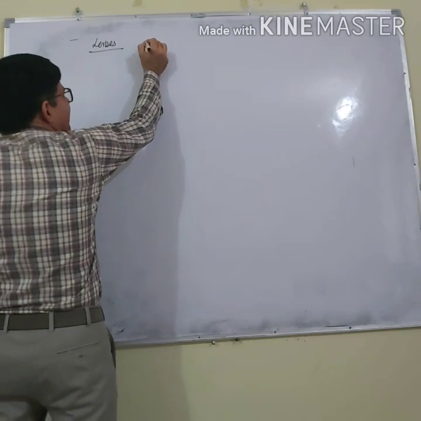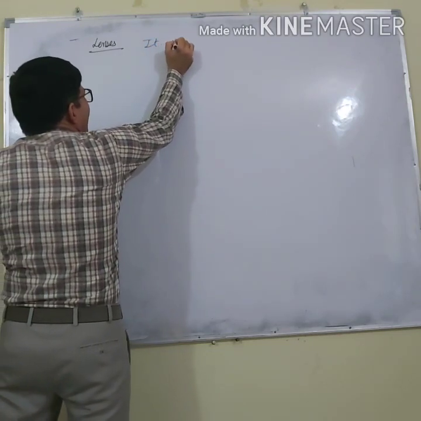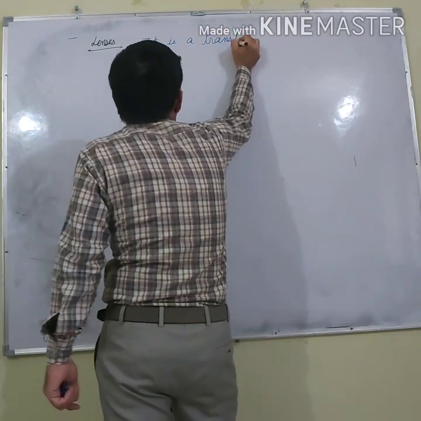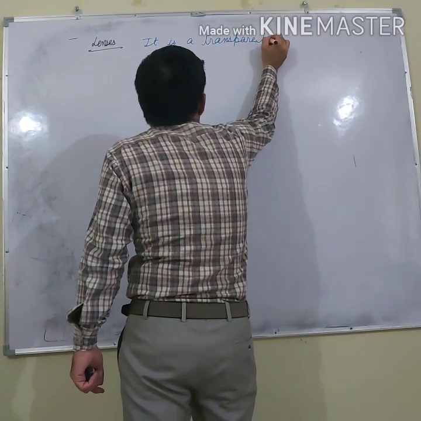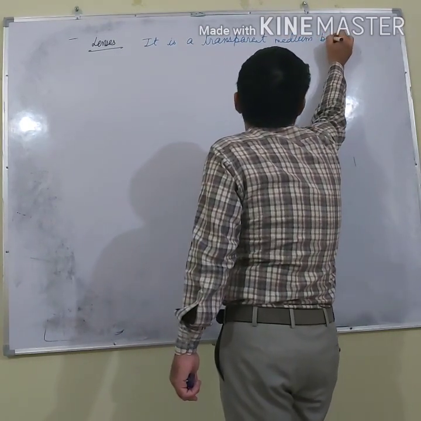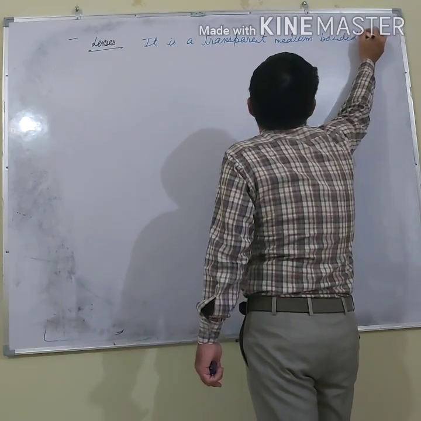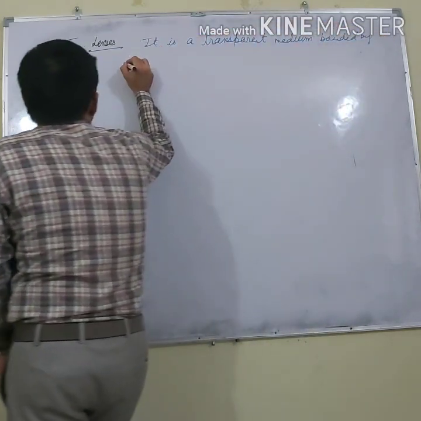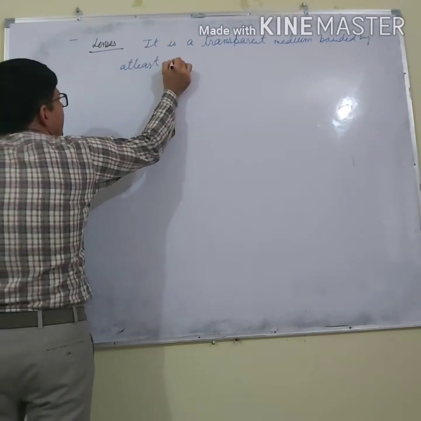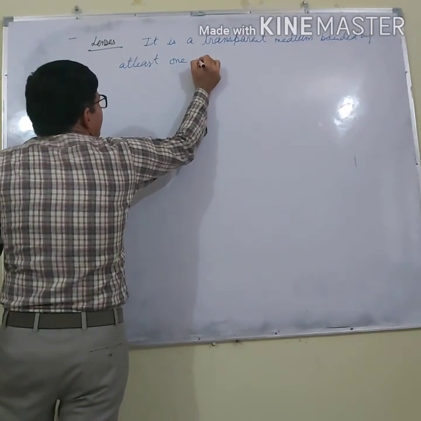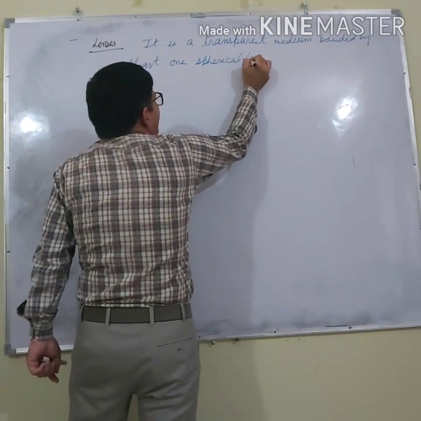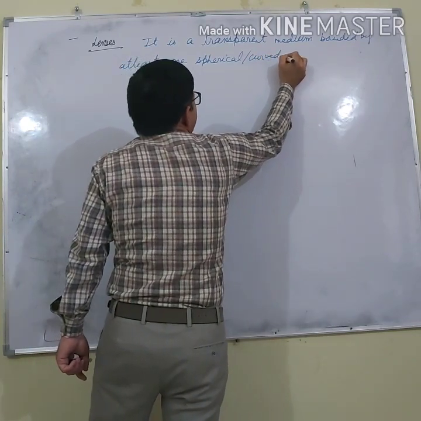Lens, it is a transparent medium. First of all, a lens is a transparent medium bounded by at least one spherical, or you can say curved, surface.